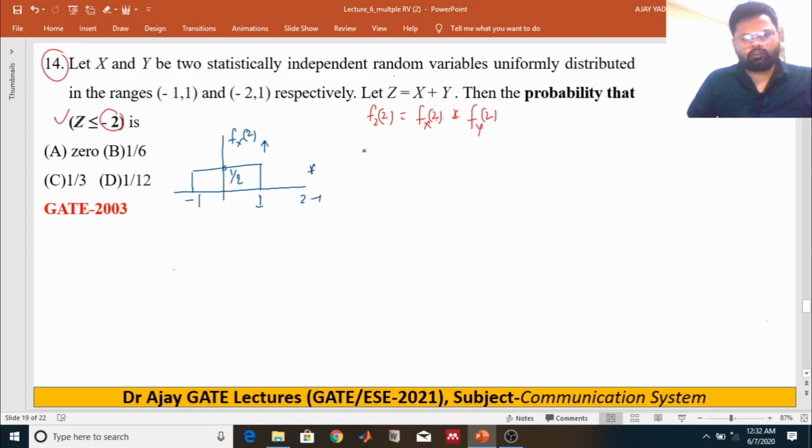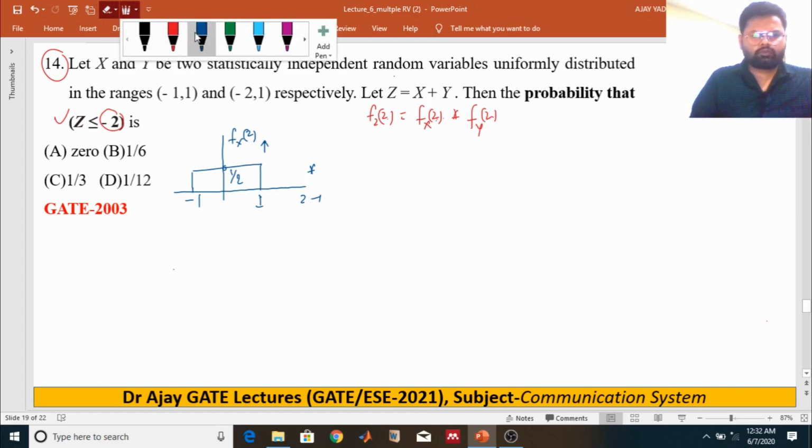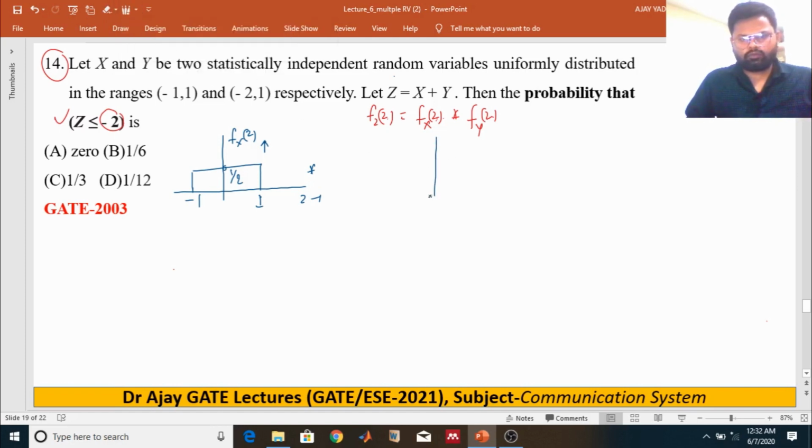We convolve it with the PDF of y, from minus 2 to 1, which is 1 by 3.